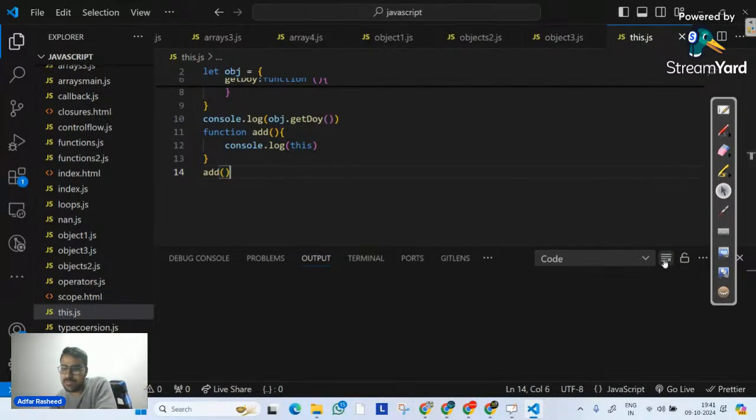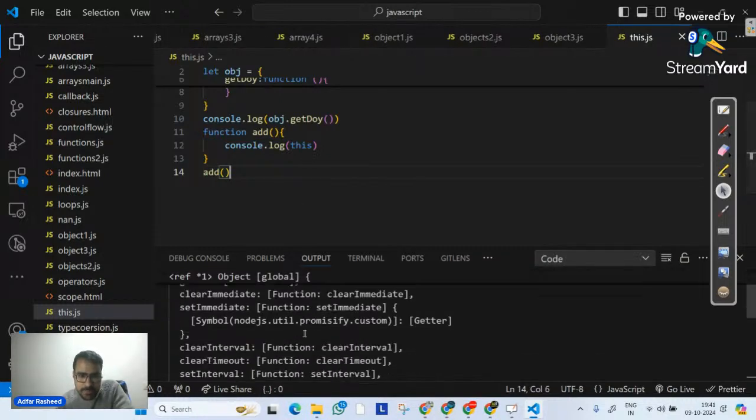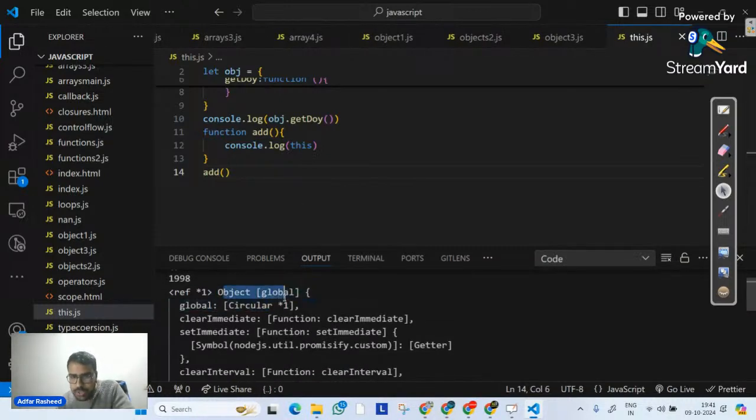So in this case, we have to see what is the object that is represented on line number 12. We don't have any object, so it will go to the global object. That is why if I execute it, we can clearly see the output. It actually prints the object which is global. Simple. I hope this makes sense. That's what the this keyword means, which means it will continuously change its definition.